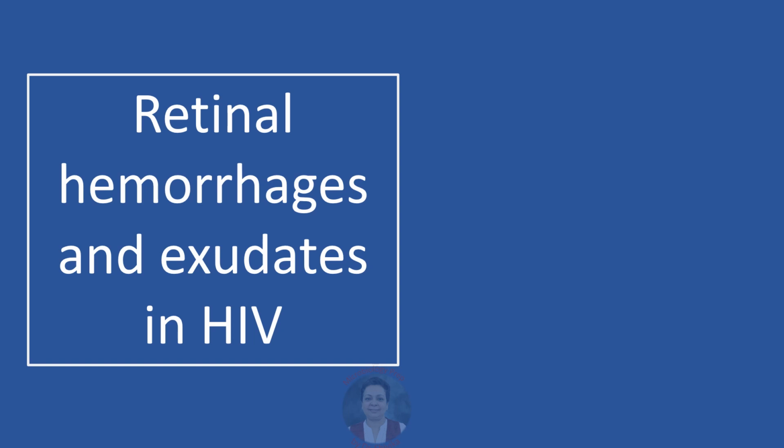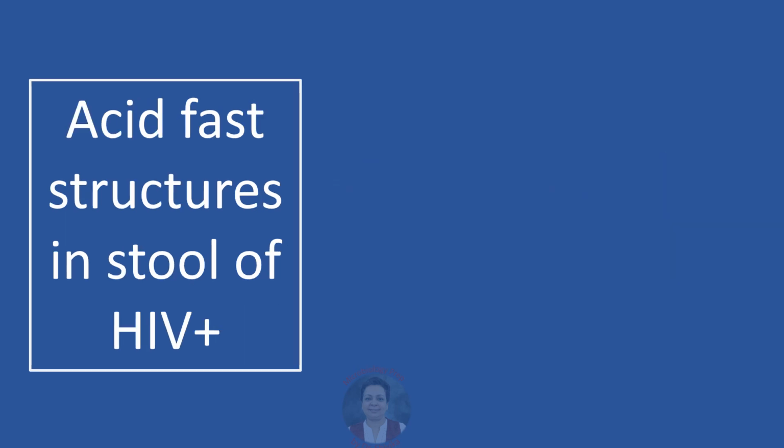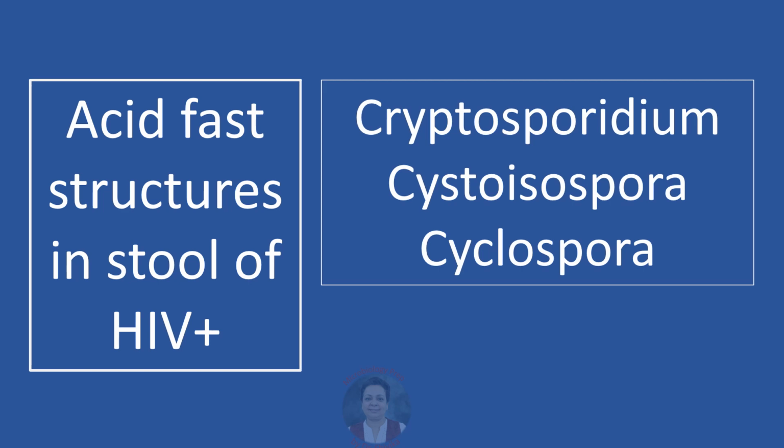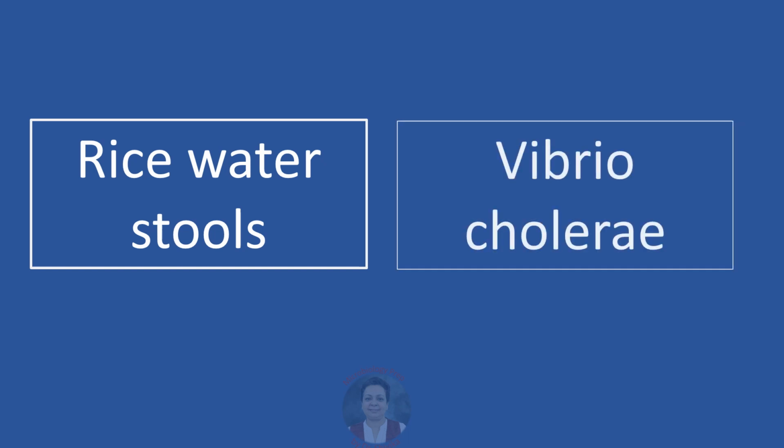Retinal hemorrhages and exudates in an HIV patient, that is called pizza pie retinopathy or cottage cheese and sauce appearance on ophthalmoscopy. It is chorioretinitis due to cytomegalovirus. Acid-fast structures seen in the stool of an HIV positive patient with diarrhea. We will think of coccidian protozoa, Cryptosporidium most commonly, followed by Cystoisospora and Cyclospora. Rice water stools are seen in cholera due to Vibrio cholerae.